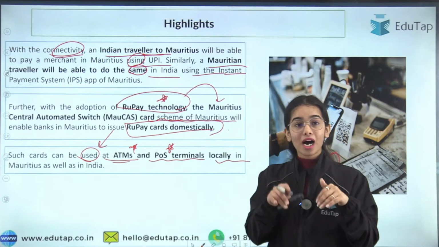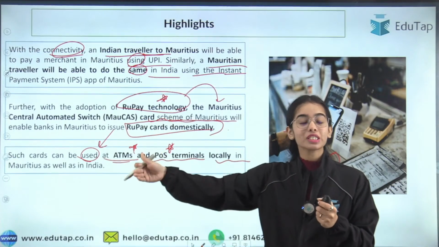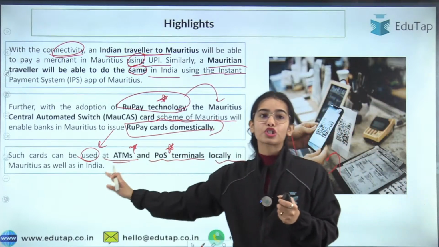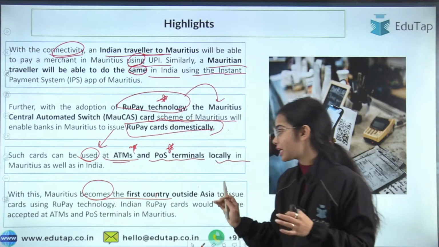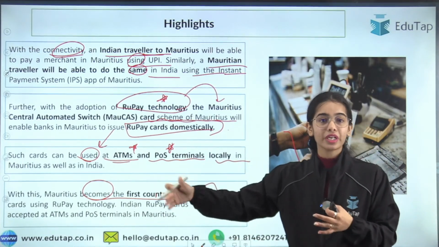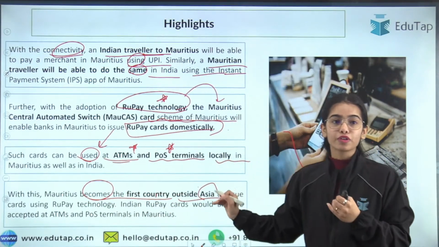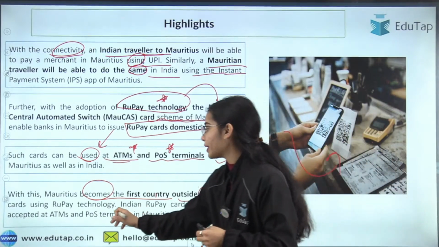Okay, as well as our RuPay system, our RuPay card will be issued domestically in Mauritius and can be used in the ATMs and POS machines in Mauritius and in India. Similarly, with this, Mauritius becomes the first country outside Asia. Mauritius is an African country. It is in the African continent. So Mauritius has become the first country outside Asia to issue cards using the RuPay technology.